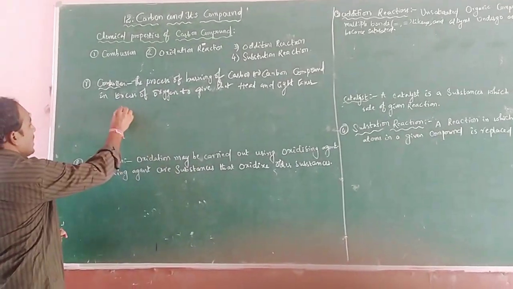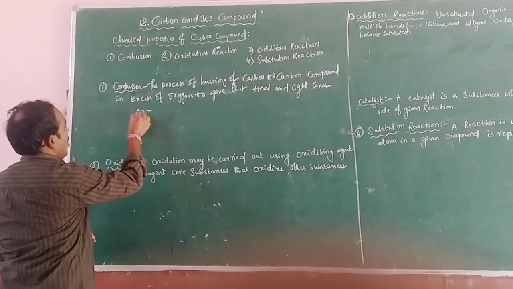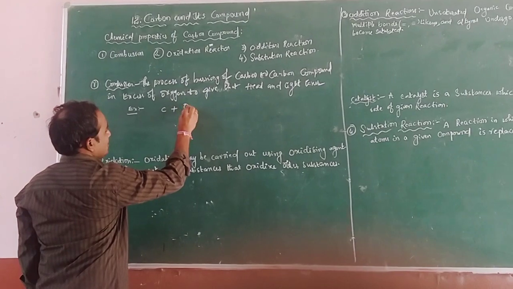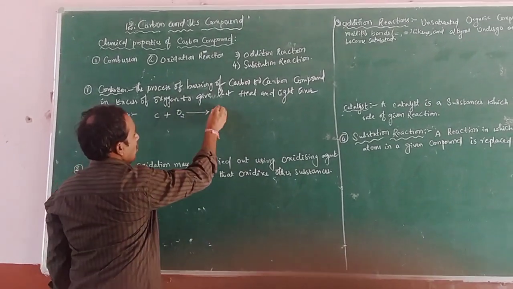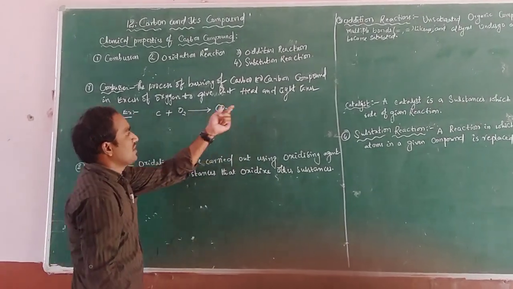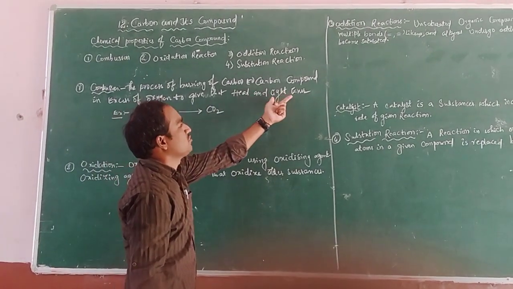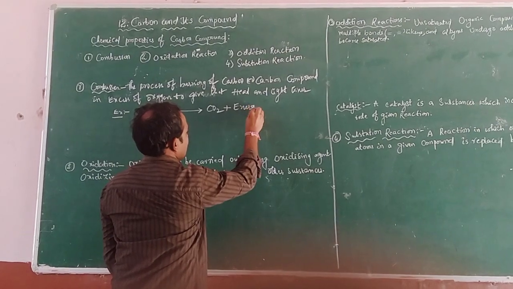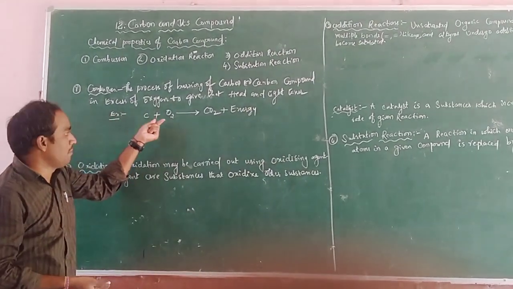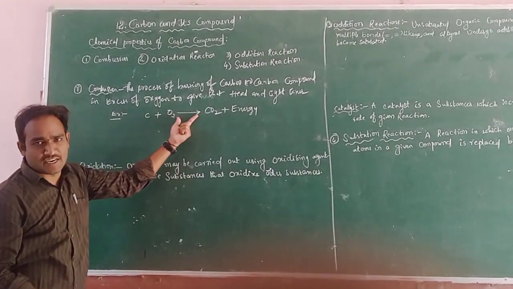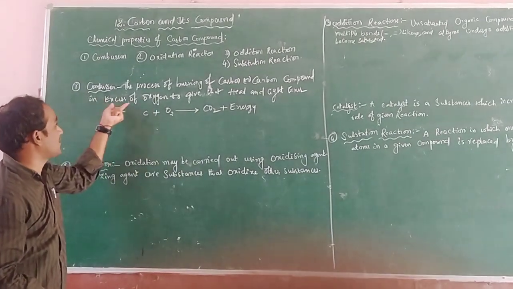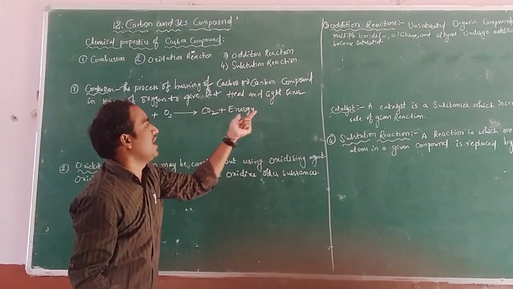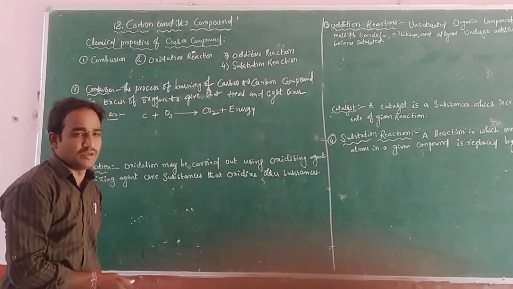Here I will take a few examples based on the combustion reaction. One is carbon plus oxygen gives carbon dioxide, and according to our concept it gives some energy. So with the help of excess oxygen it gives heat and light energy. That is called a combustion reaction.